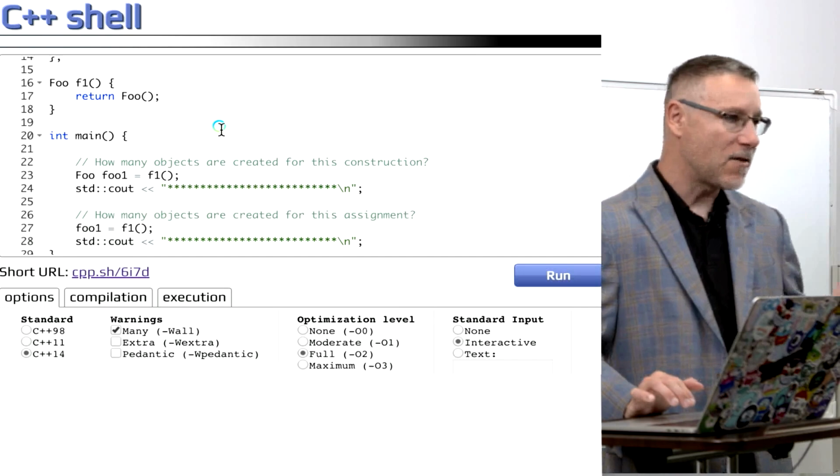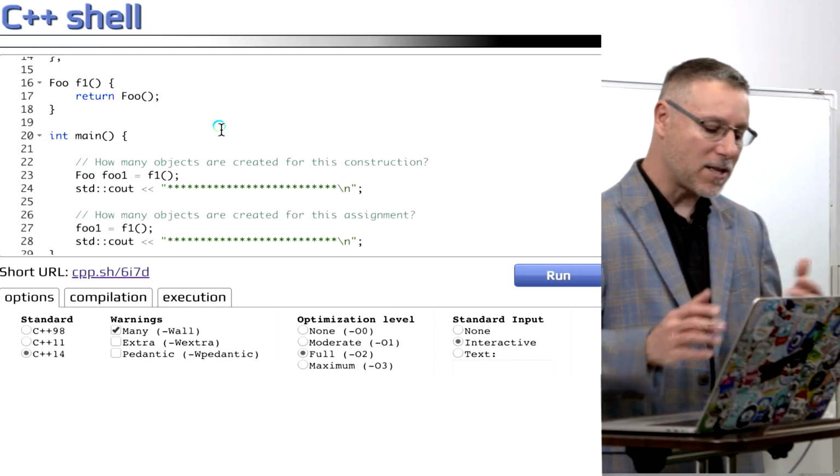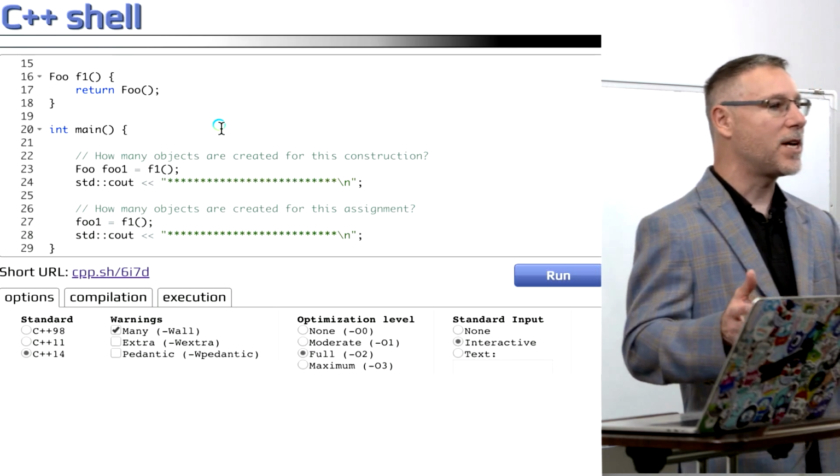So I've shown you 18 lines of code. You see it all there. And we get to line 23 and 27. This is where this code gets interesting.